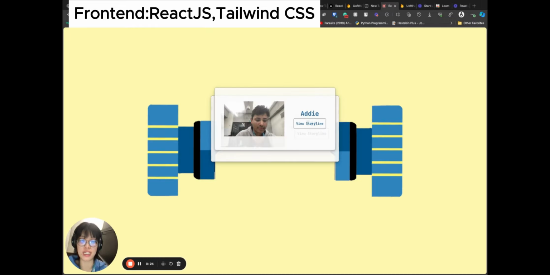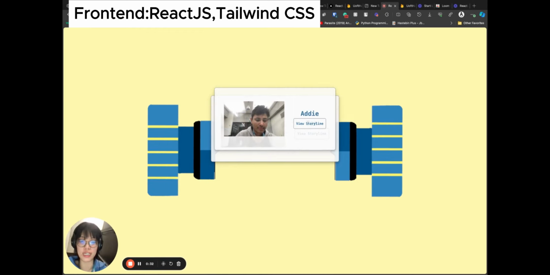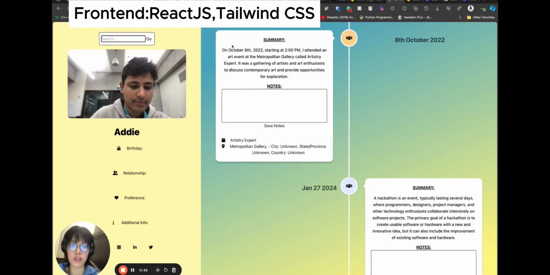We designed it like a Rolodex, but it's a digital version. You can see the list of connections they have, and users are able to view the storyline, particularly a well-listed summary of what they were talking about, and then the date, the event's name, and the location. The user is also able to add notes.